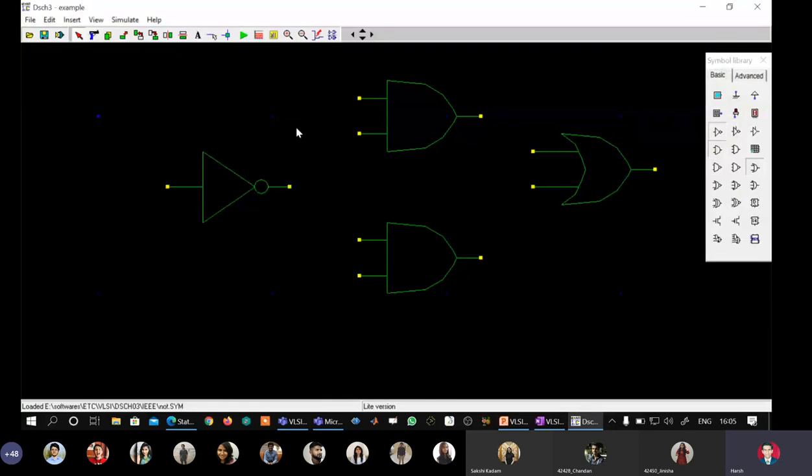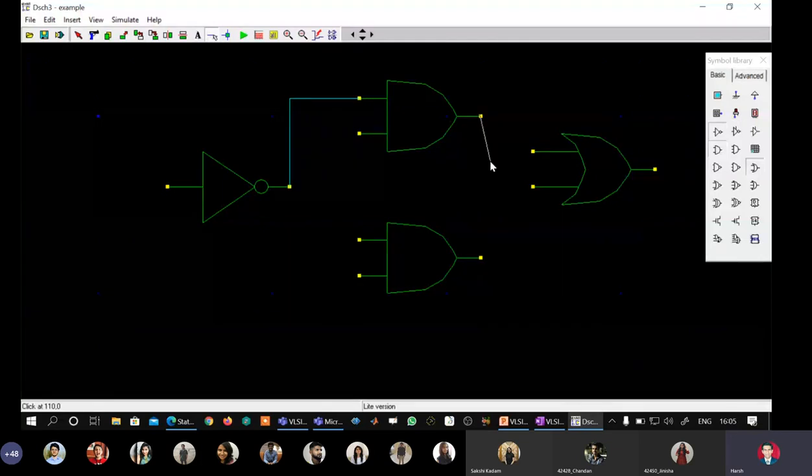Okay. What I will do, I will take a connecting wire and connect it here, S bar, and I will connect this here.